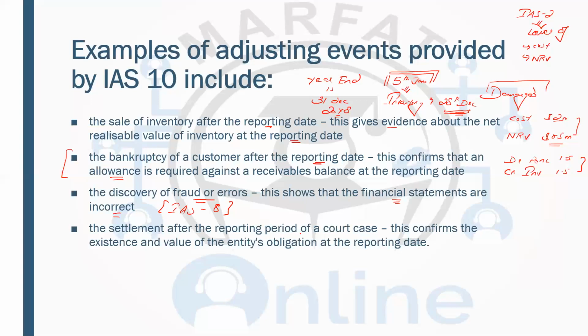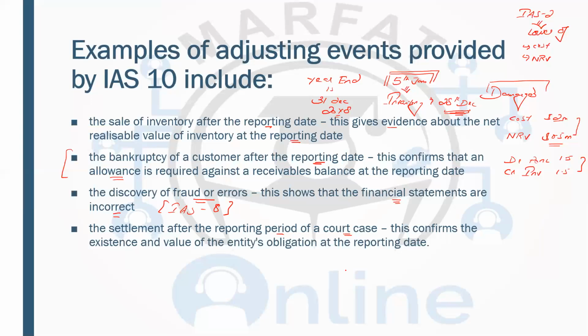Then you have the settlement after the reporting period of a court case. For example, you received a litigation by 29 December, and the decision of the case will be made after the year end. And you say, because the decision will be made after the year end, we'll be creating the provision in the next year. No, you have to create the provision in the current year because you have received the litigation, and if the outflow is probable, you have to record the provision now.